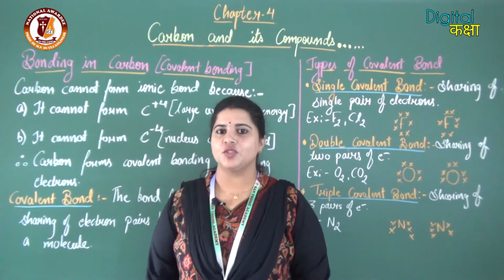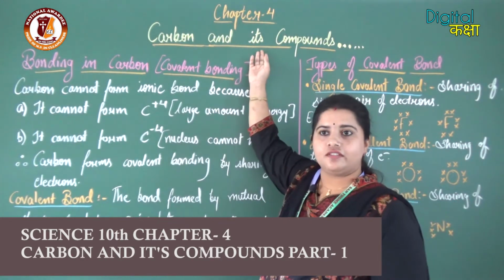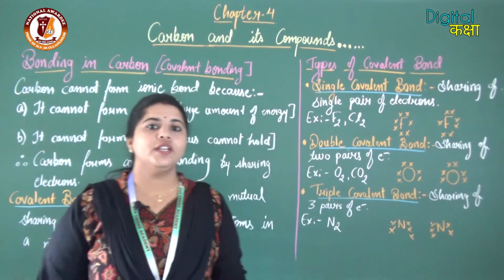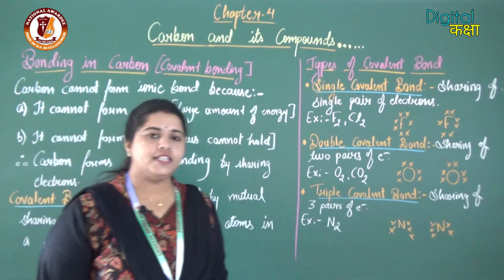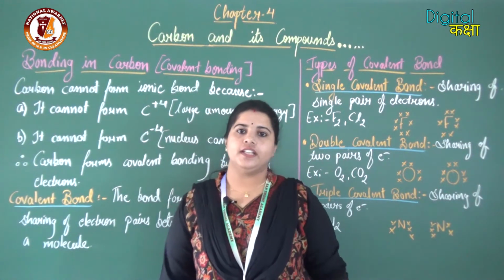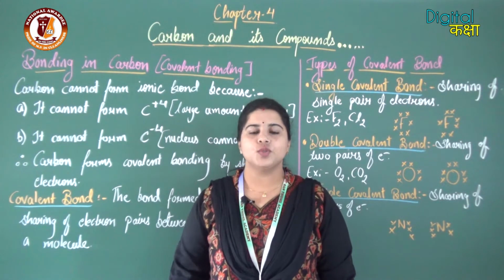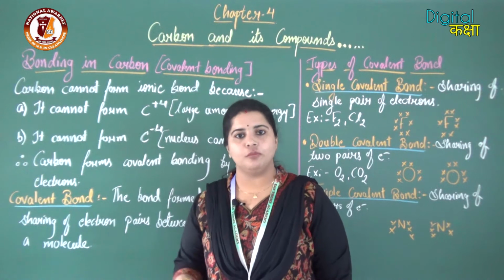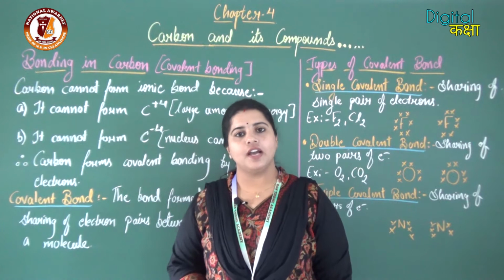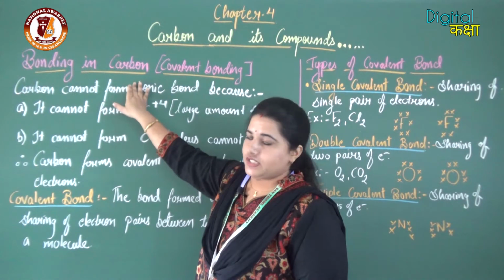Hello everyone. So here we are going to start a new chapter today, chapter 4 of chemistry, Carbon and its Compounds. Here in detail we are going to study the properties and bonding in carbon. We have studied ionic bonding in the previous chapter, that metals used to undergo ionic bonding with non-metals. But carbon does not form ionic bonding. Bonding in carbon is the first topic of the chapter.